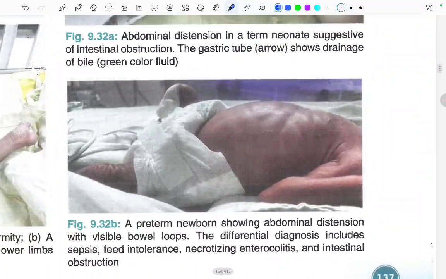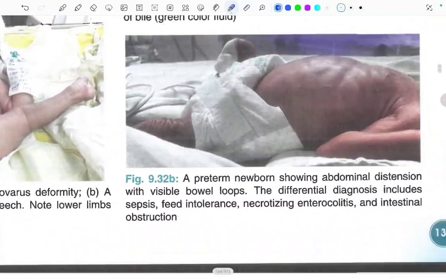Now in this 9.32b, the preterm newborn showing abdominal distension with visible bowel loops. The differential diagnosis includes sepsis, feed intolerance, necrotizing enterocolitis, and intestinal obstruction. These are all the DDs of a preterm neonate having abdominal distension. Okay. Moving ahead.